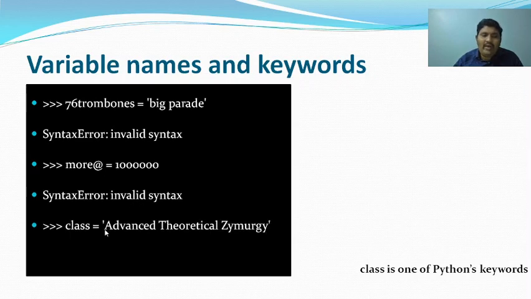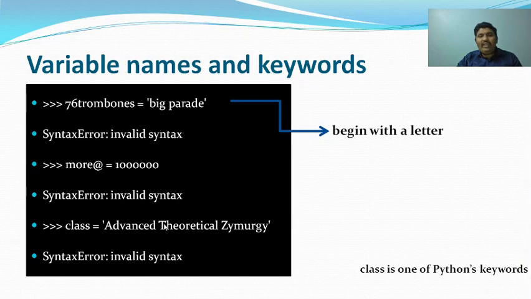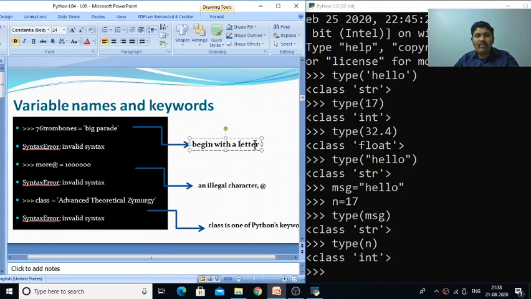And again I have said class is equal to Advanced Theoretical Zymurgy. These three variables are declared as invalid. The first one is invalid because it is beginning with a number, not beginning with a letter.